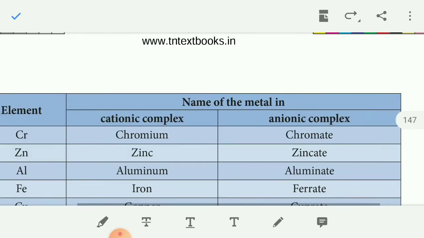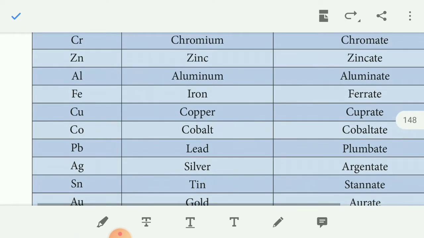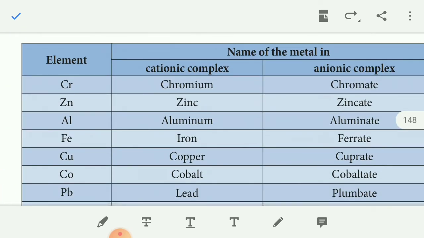For example, element, cationic complex, anionic complex: chromium, chromate. Zinc, zincate. Aluminium, Al, aluminate. Fe, iron, anionic ferrate. Cu, copper, anionic complex cuprate.